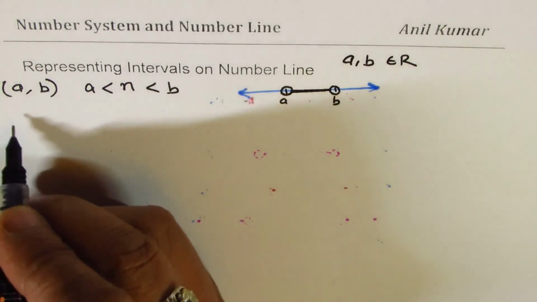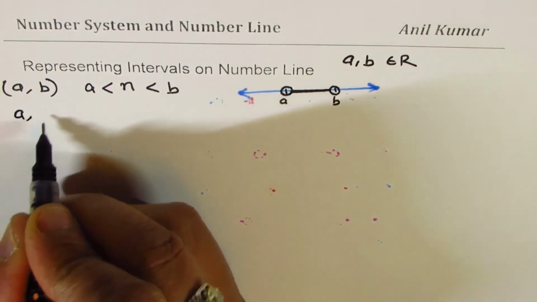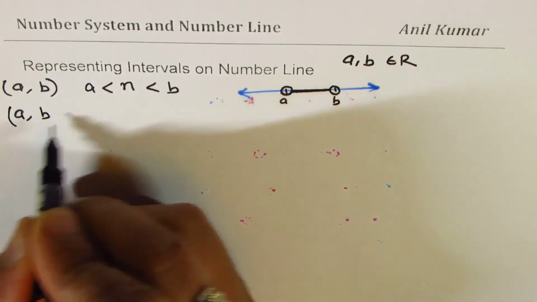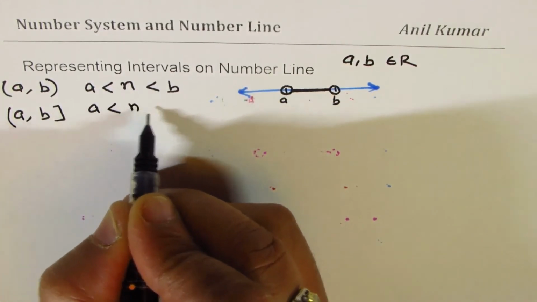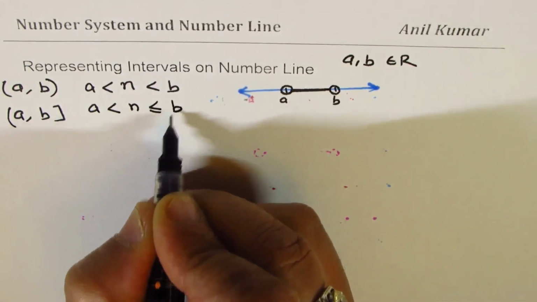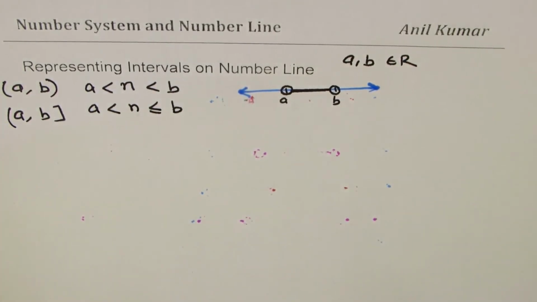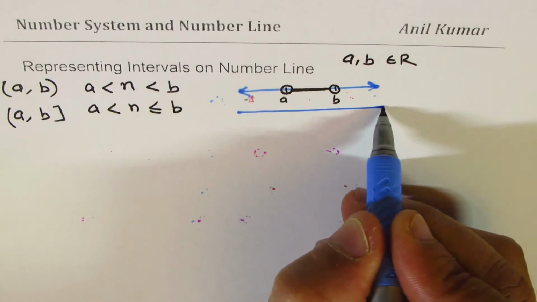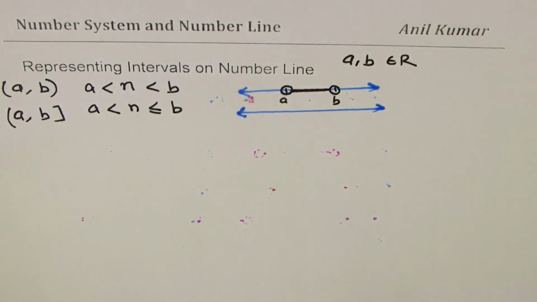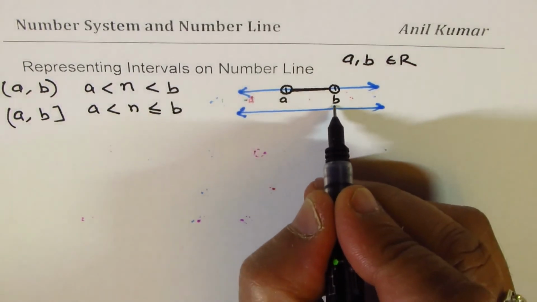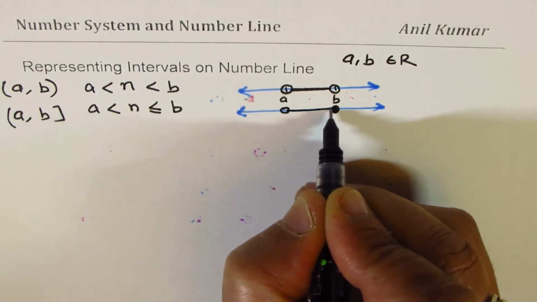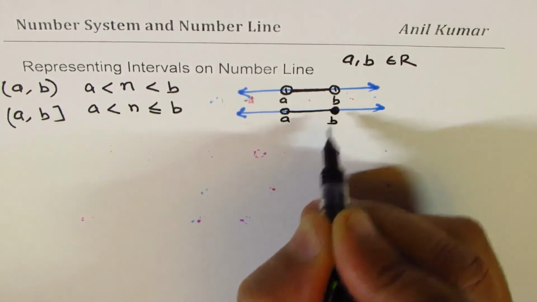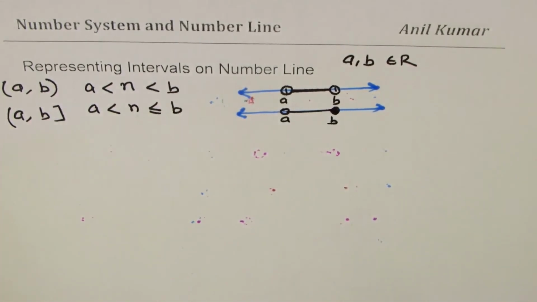Okay. We could do something like this. A is not included, but B is included. That is to say, the number n is greater than A, but is less than or equal to B. In that case, it will be represented like a filled-in circle for B, right? But an open circle at A. Does that make sense?